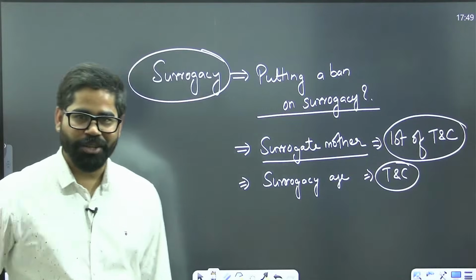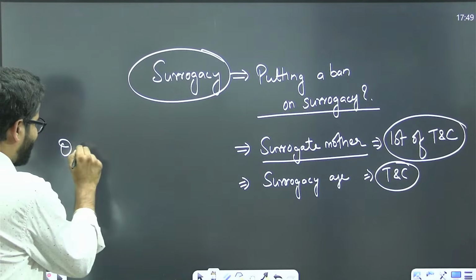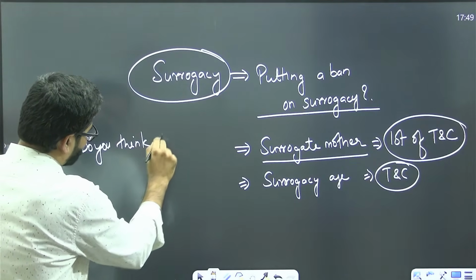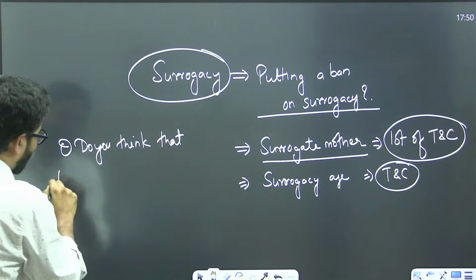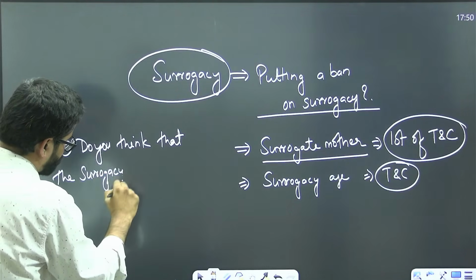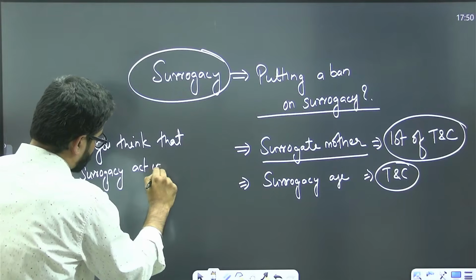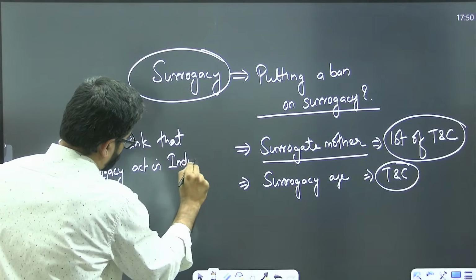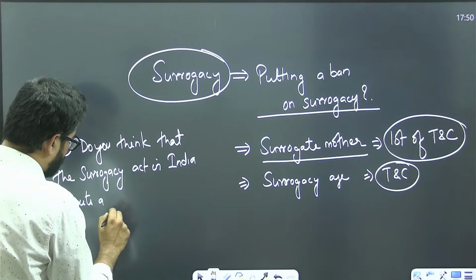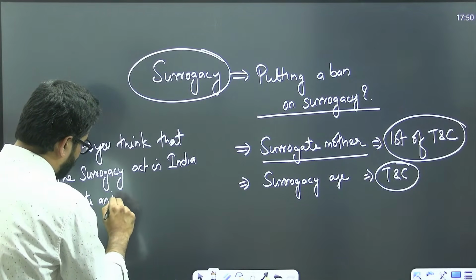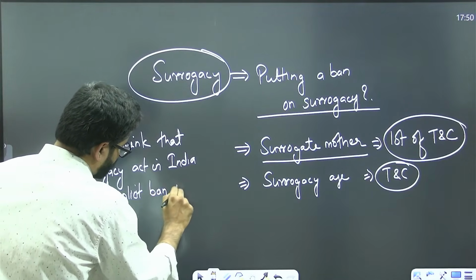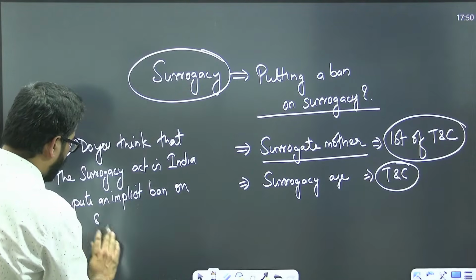So this is one question which I am giving to you. Do you think that the Surrogacy Act in India puts an implicit ban on all forms of surrogacy?